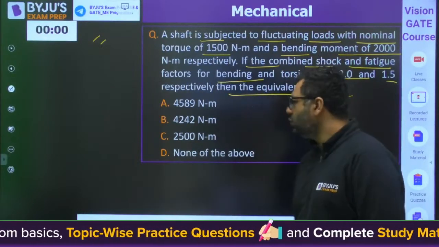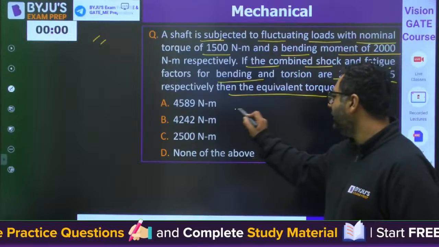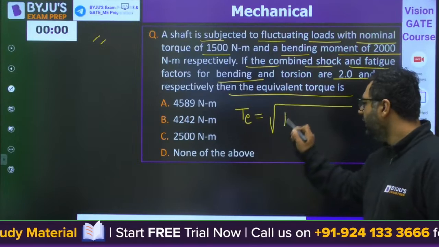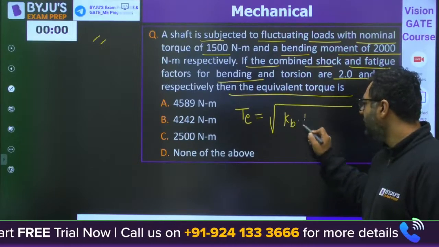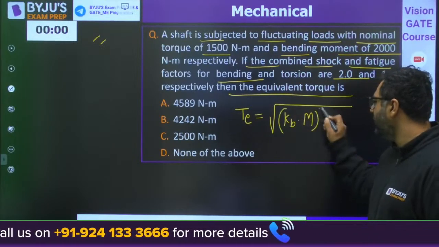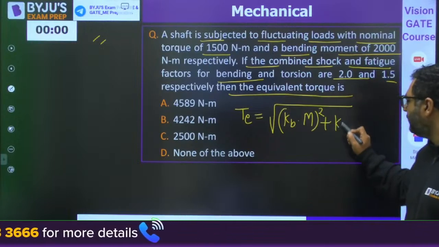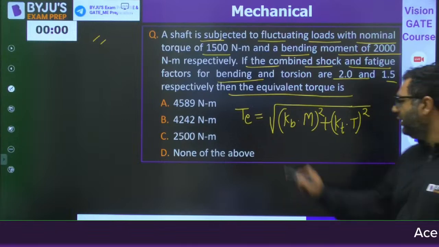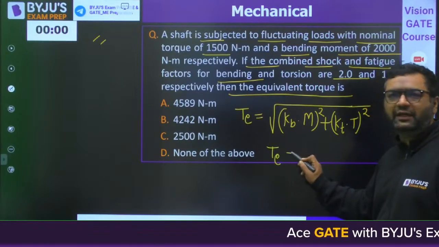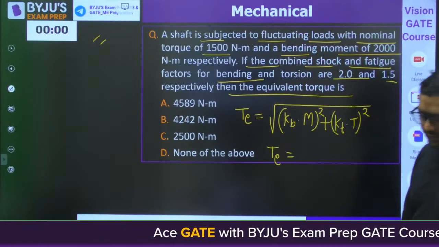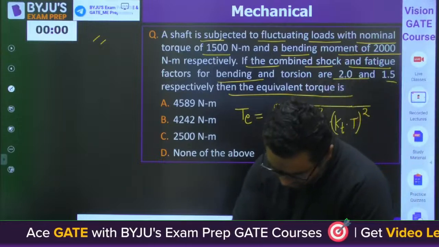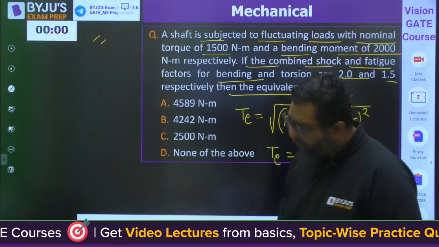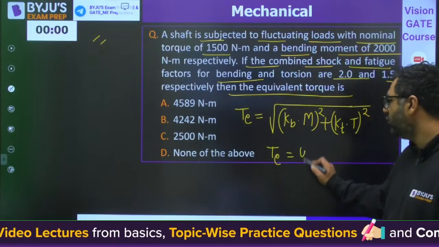When you are talking about the equivalent torque, the formula is the square root of (factor into bending moment) squared plus (factor into twisting moment) squared. When you go for that, you will get the value of the equivalent twisting moment. When you solve it, the answer I have already calculated for you, you would be getting 4589.5.